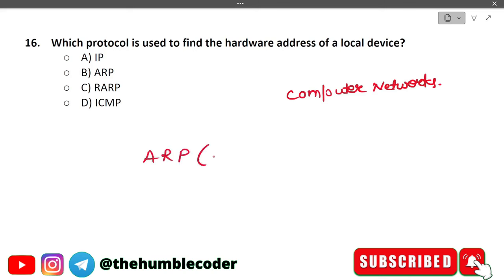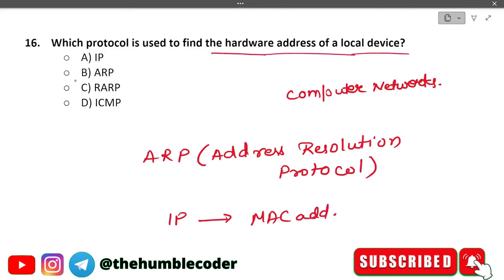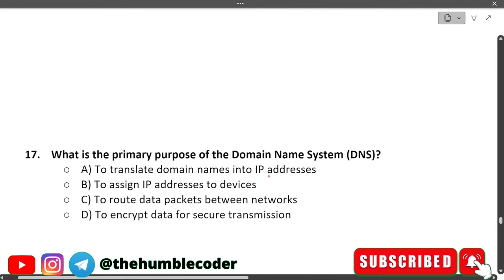In order to know the answer for this, you should also know the full form of ARP. ARP stands for Address Resolution Protocol. What it does is it maps an IP address to a MAC address. So that is why, when the question is asked to find the hardware address of a local device, ARP is the correct answer, because in ARP, A itself stands for address. Now moving on to the next one.